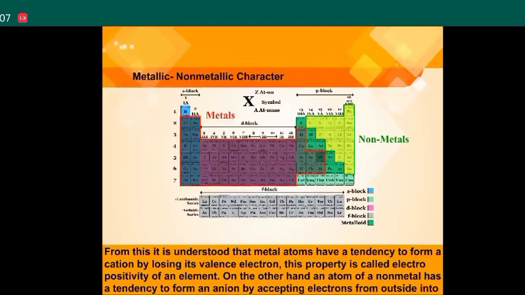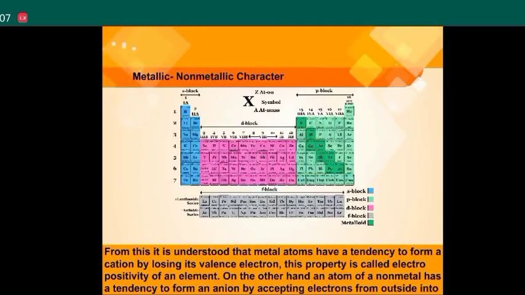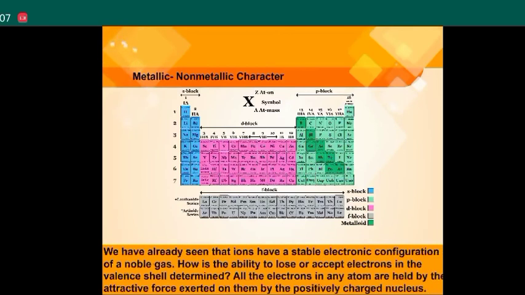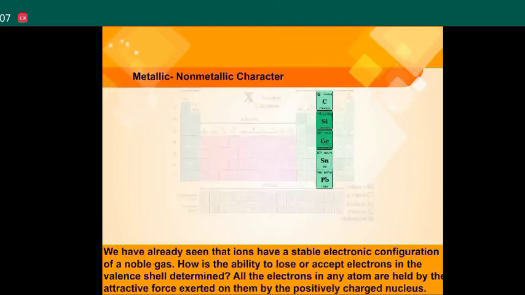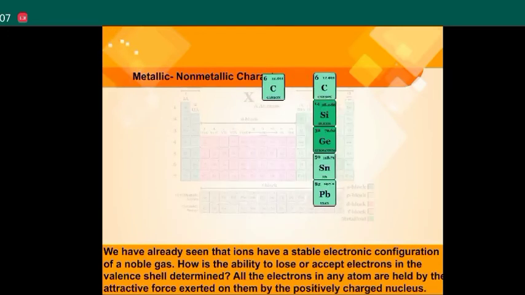On the other hand, an atom of a non-metal has a tendency to form an anion by accepting electrons from outside into its valence shell. We have already seen that ions have a stable electronic configuration of a noble gas. How is the ability to lose or accept electrons in the valence shell determined?